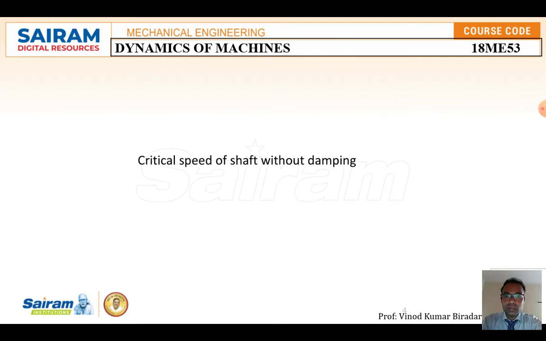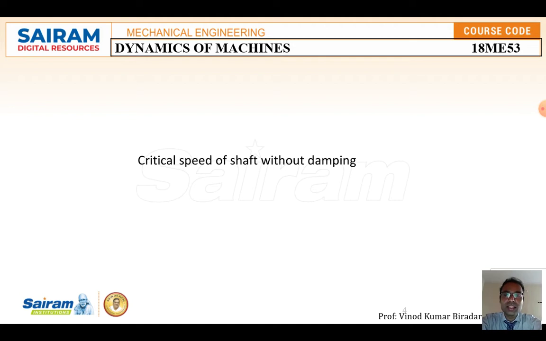Here again you have two cases: the critical speed of the shaft without damping, where a large amplitude of vibration takes place, and with damping, where a smaller amount of vibration takes place.